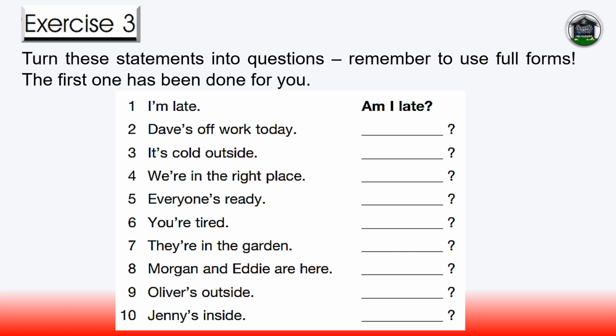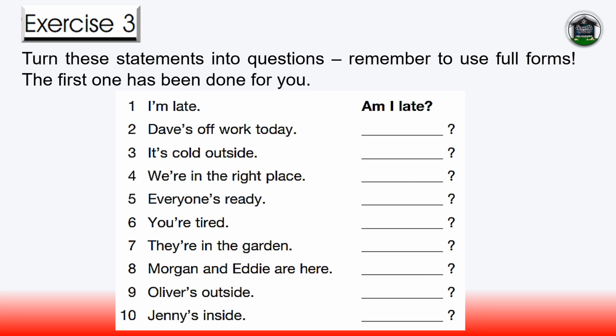Are you tired? They're in the garden. Are they in the garden? Morgan and Eddie are here. Are Morgan and Eddie here? Oliver's outside. Is Oliver outside? Jenny's inside. Is Jenny inside?